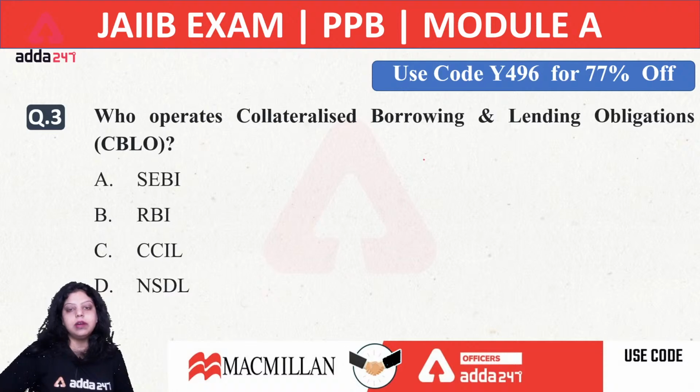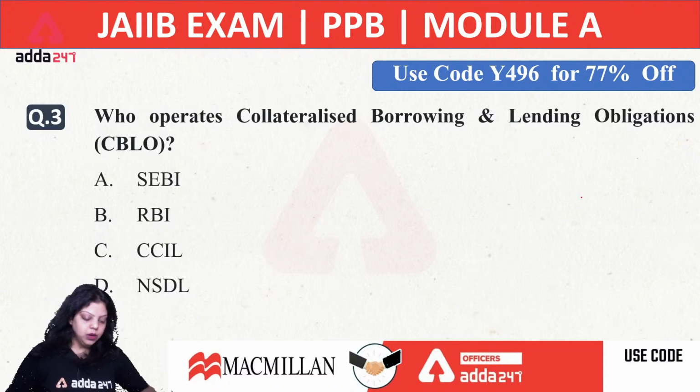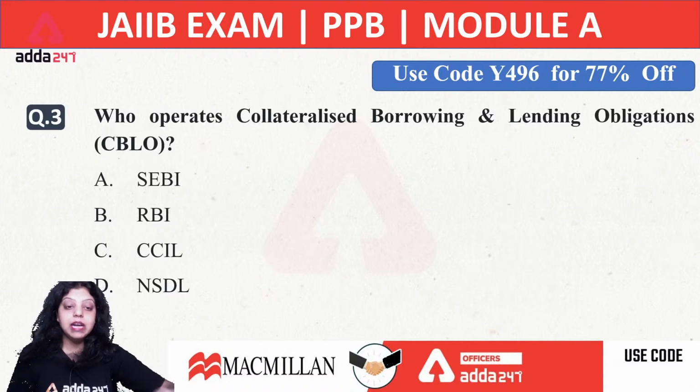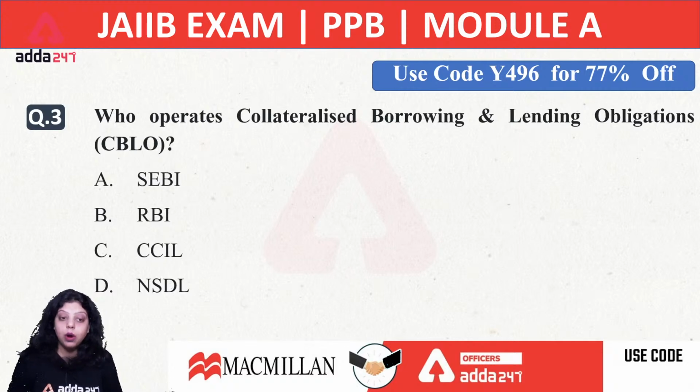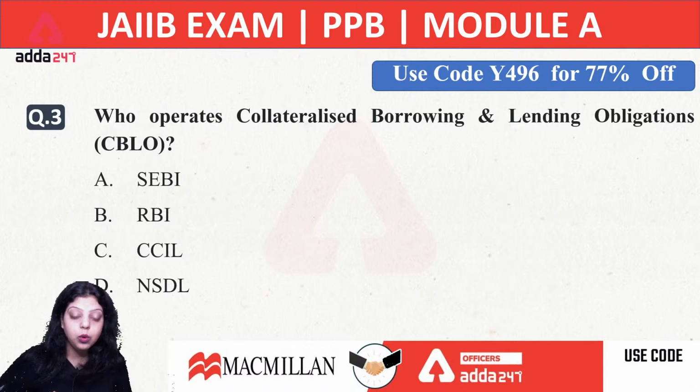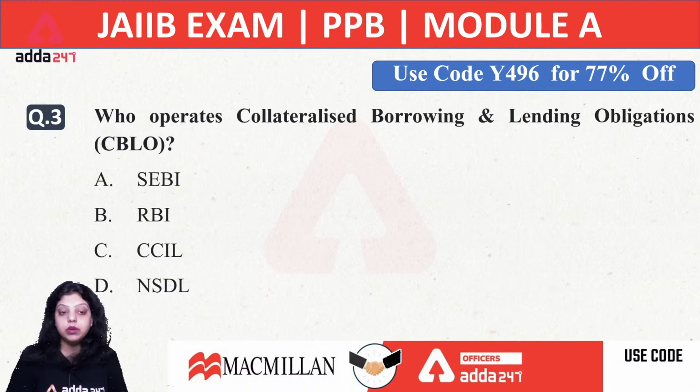Who operates collateralized borrowing and lending obligation? Who operates CBLO? CBLO is a type of instrument used under the money market. CBLO stands for collateralized borrowing and lending obligation. It is a money market instrument, a type of bond which makes sure that the obligations of loans, terms and conditions will be fulfilled by the lenders and the borrowers.